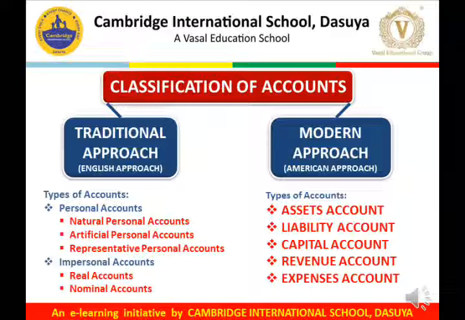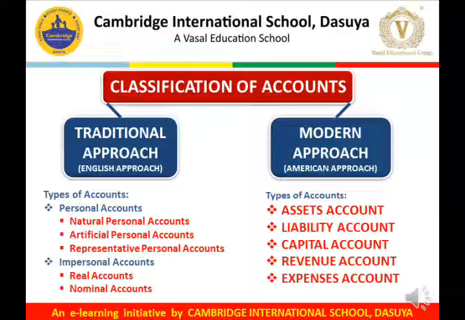In traditional approach, there are broadly two types of account, personal account and impersonal account. Personal accounts are further classified into natural personal accounts, artificial personal accounts, and representative personal accounts, whereas impersonal accounts are further classified into real accounts and nominal accounts.